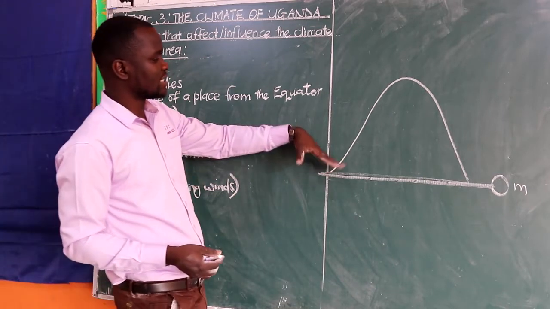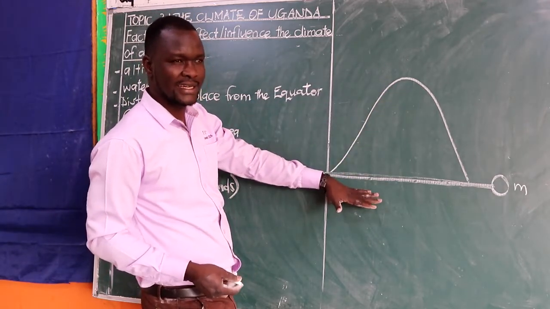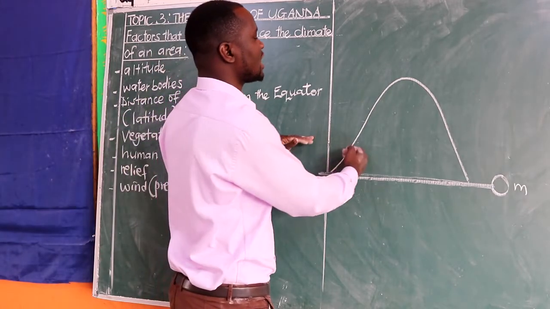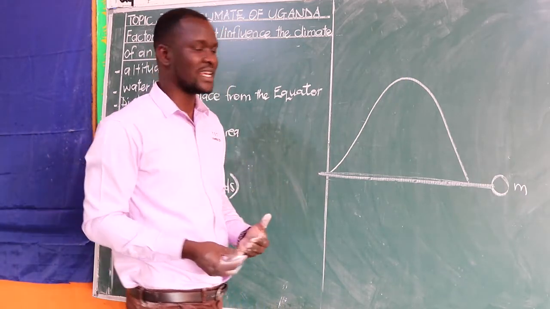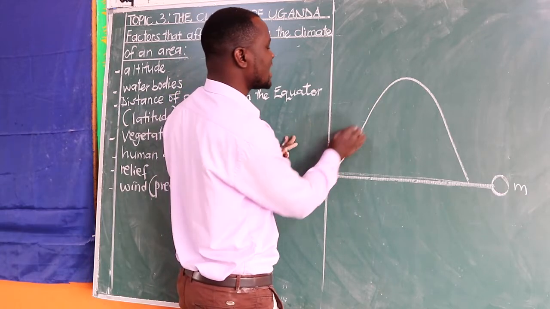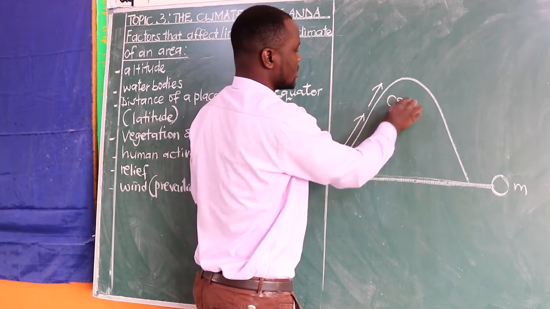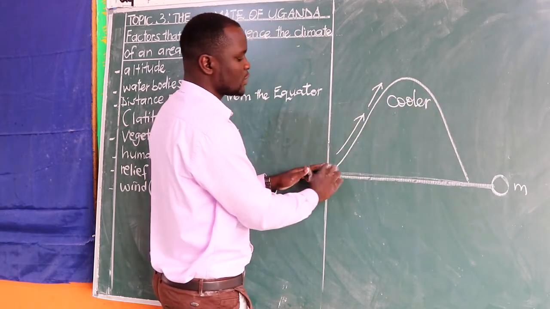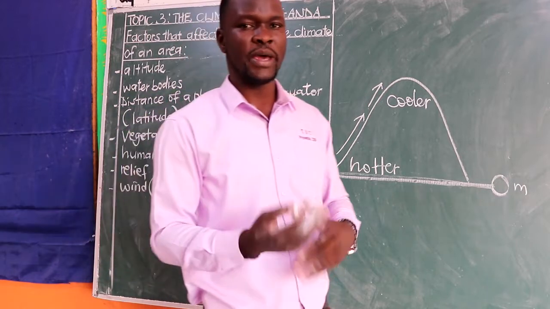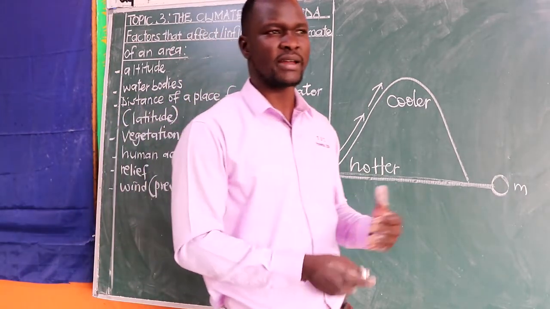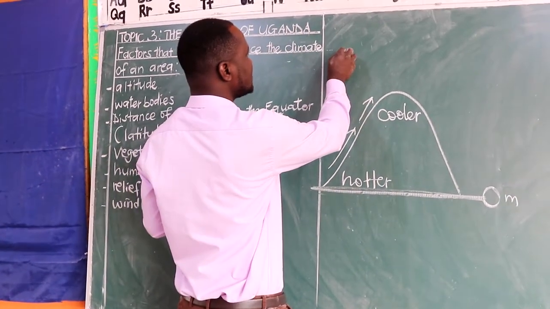So we need to note that when we look at areas, those areas which are on a lower altitude tend to be hotter compared to those which are on a higher altitude, which are cooler. That is why we always say that the higher you go, the cooler it becomes, meaning that areas which are up this way are cooler, whereas the areas which are down here are hotter. So you can be asked questions comparing places, comparing districts, comparing countries, comparing sub-counties, whatever.